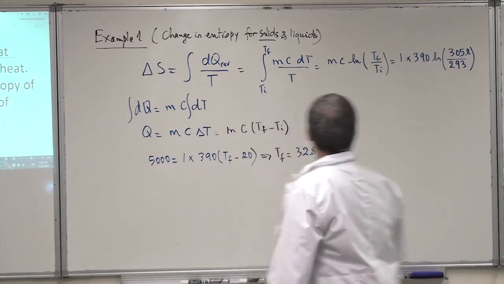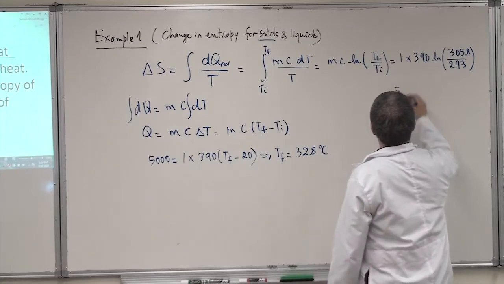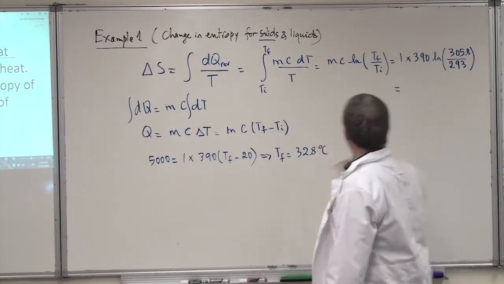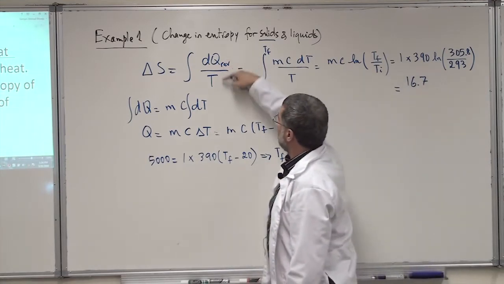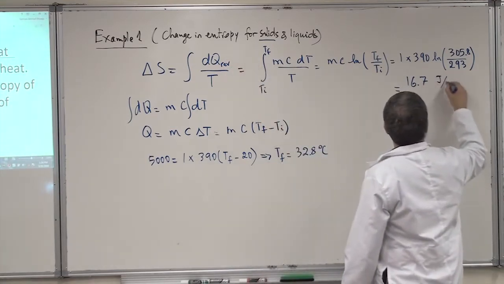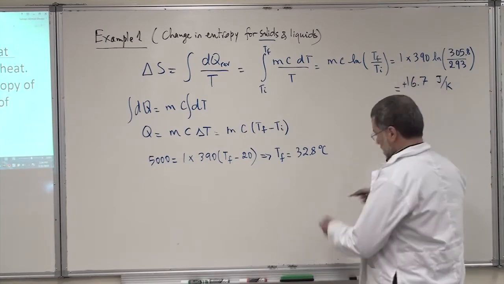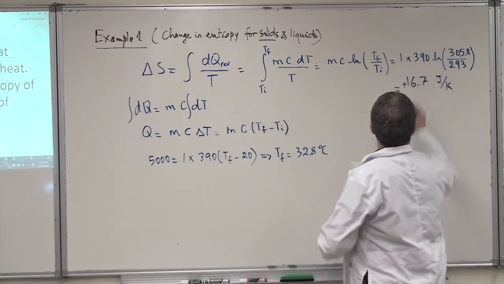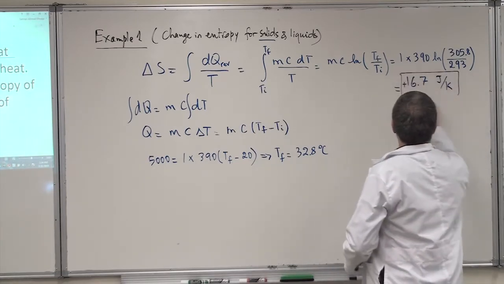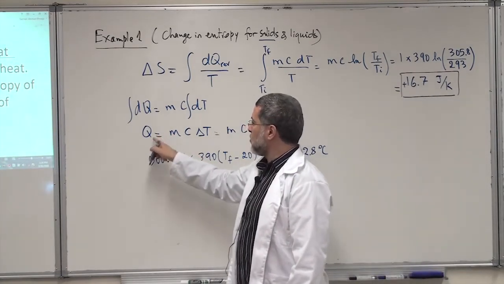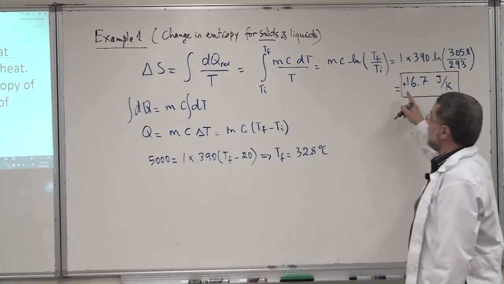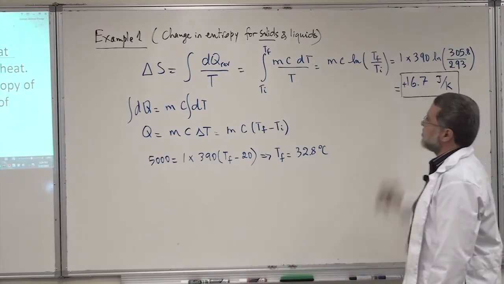So if you do the calculation correctly, you get delta S of 16.7, and the units are joules over Kelvin, and you notice it is positive. So this is the final answer for this question. Because the copper absorbed heat, its entropy will increase, and delta S will be positive.